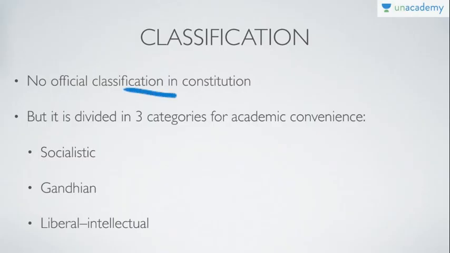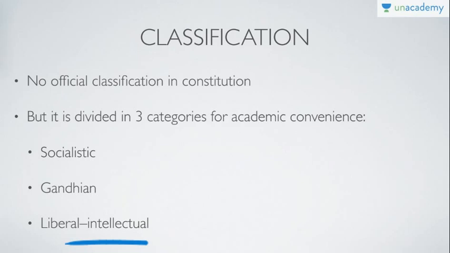There is no official classification in the Constitution, but for academic convenience they divide them into 3 parts: socialist, Gandhian and liberal intellectual, or you can simply say SGL: socialist, Gandhian, liberal. Now socialist principles will always be towards equity: equal work, equal pay, health, nutrition, workers should not be exploited, they should be given humane conditions, maternity relief, education for children, free legal aid, meaning everything towards equality, that is socialist.